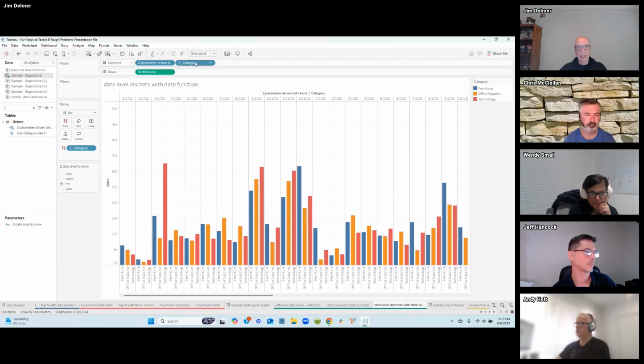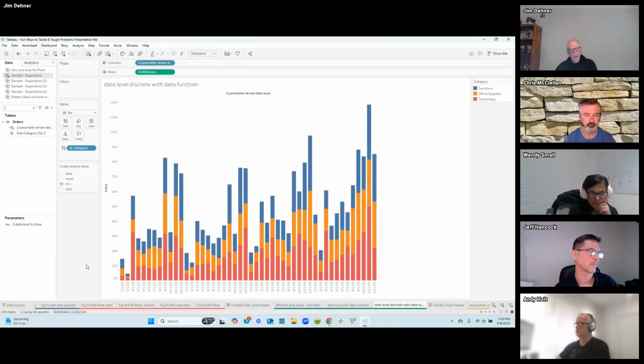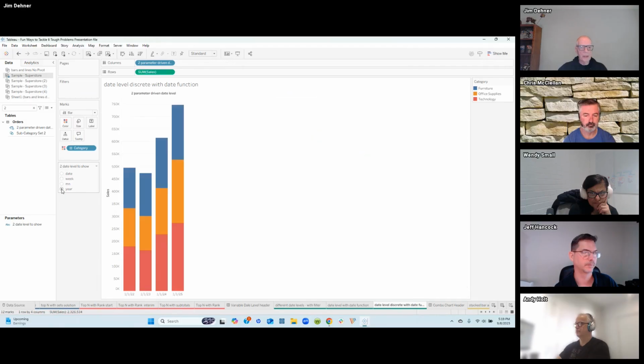I put category up here just to break up the chart a little bit more. We can pull that off, and you can look at weeks, we can look at years, and we can use it as a discrete value, or we can use it as a continuous value. Not difficult at all once you know how to do it.